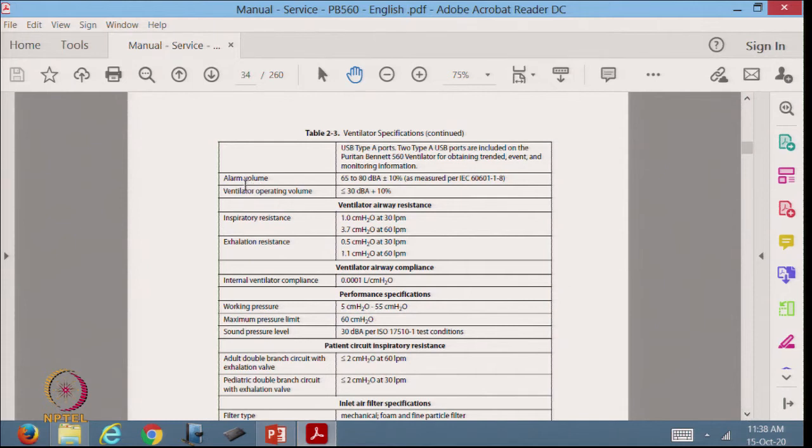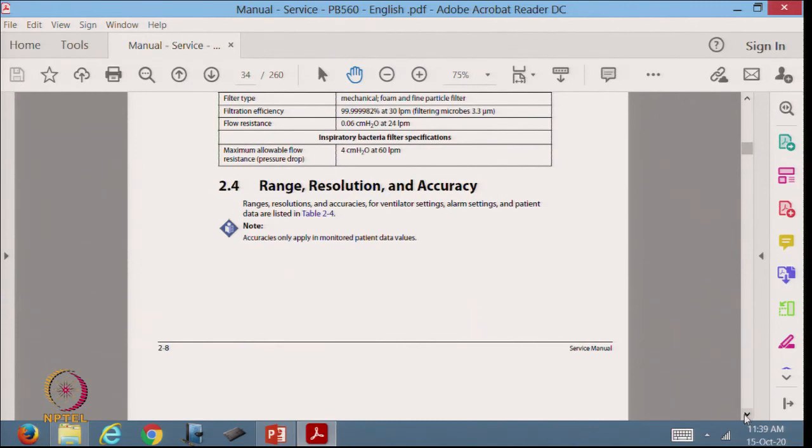It gives out an alarm, and it is 65 to 80 dBA plus minus 10% as per the IEC 60601-1-8 standard. So, it is not only telling you how loud the alarm is, but as per which standard that alarm is made. Ventilator operating volume is 30 dBA plus minus 10%. So, you do not want a ventilator that makes a lot of noise in an ICU. Inspiratory resistance is this much, the range is given. Then a whole section on range, resolution and accuracy.